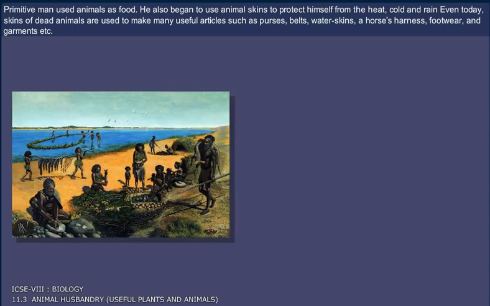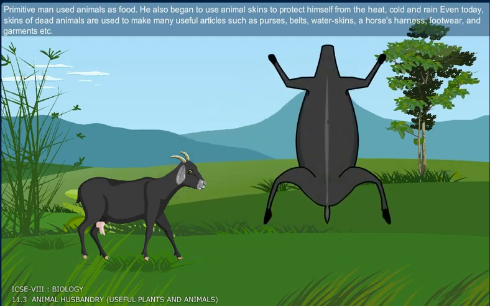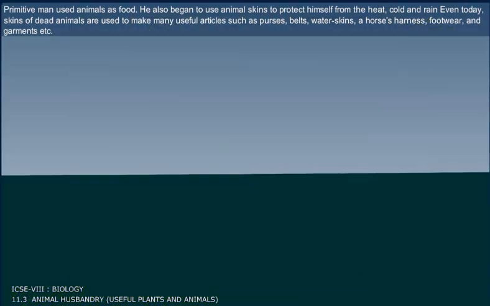Primitive man used animals as food. He also began to use animal skins to protect himself from the heat, cold, and rain. Even today, skins of dead animals are used to make many useful articles such as purses, belts, water skins, horse harness, footwear, and garments, etc.